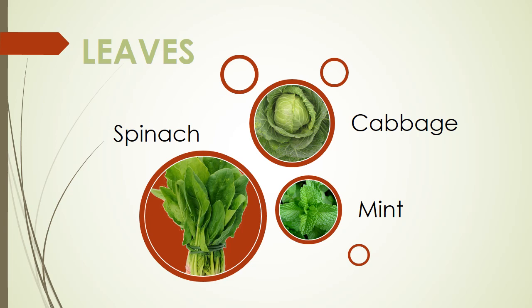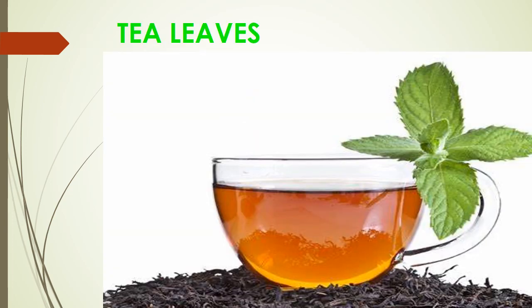The cabbage, coriander, mint, spinach, all are leaves of different plants. In fact, tea is also a leaf of the tea plant.